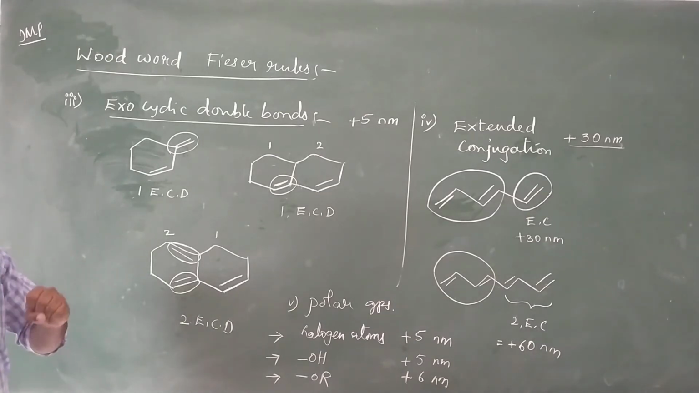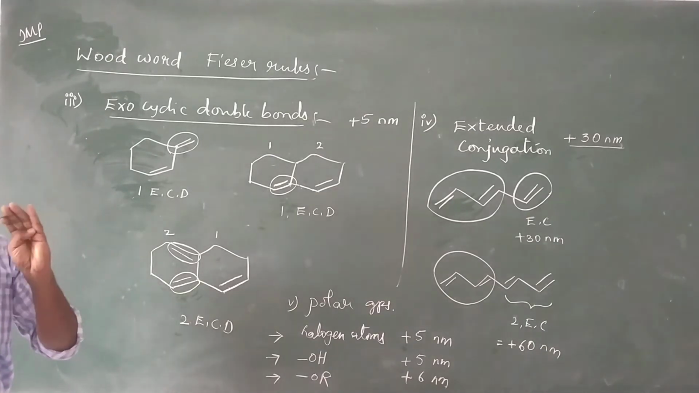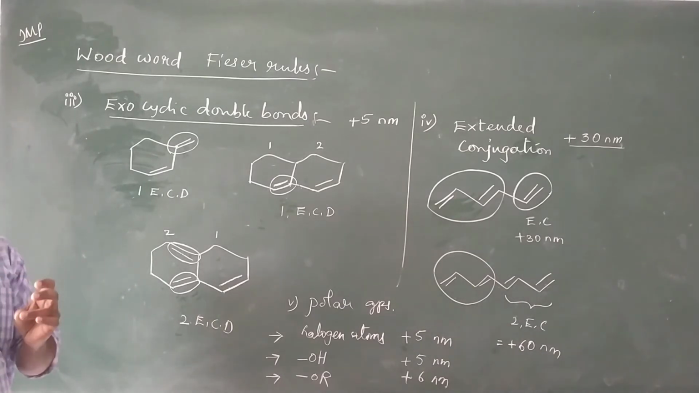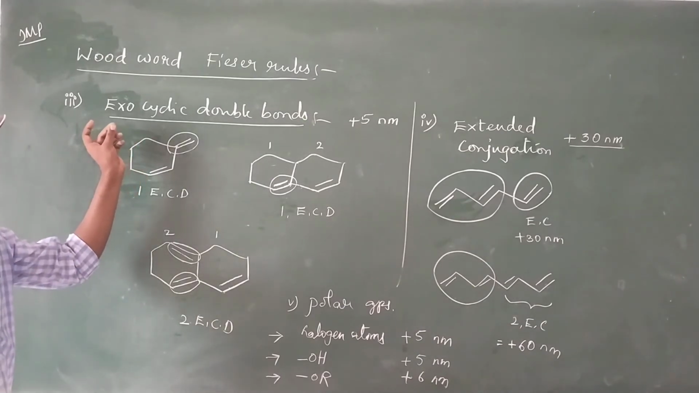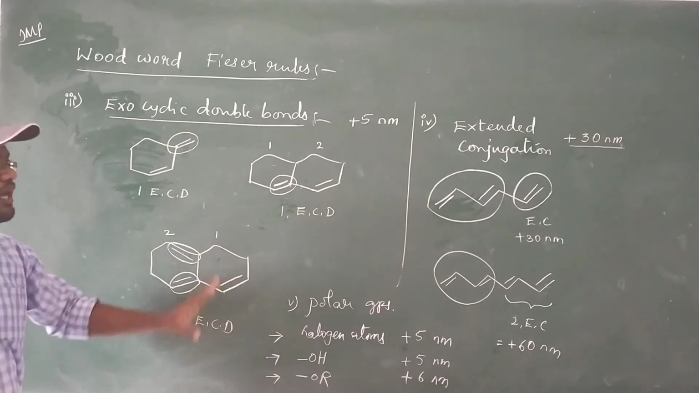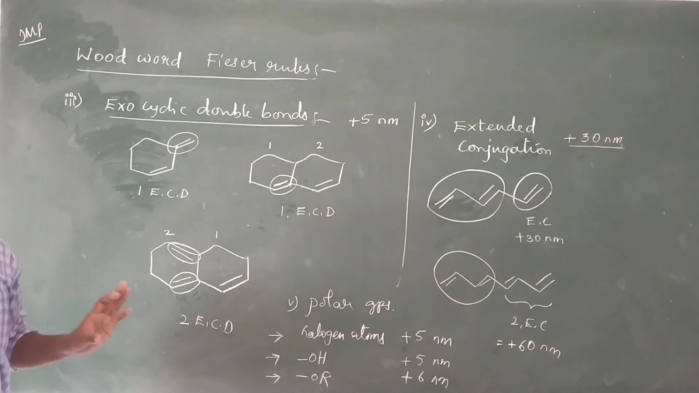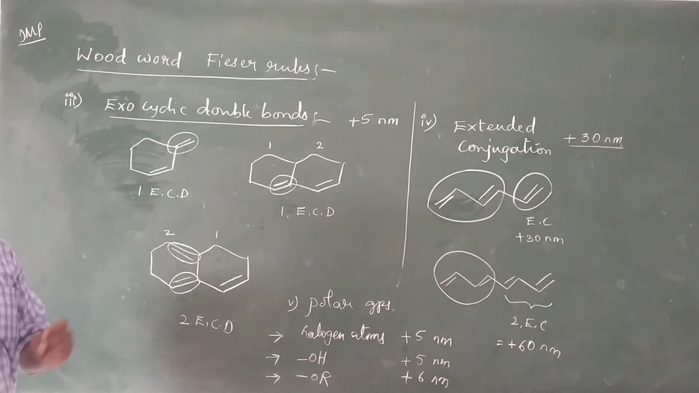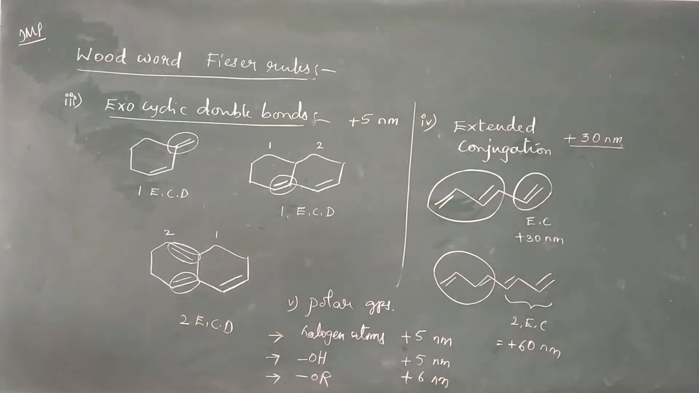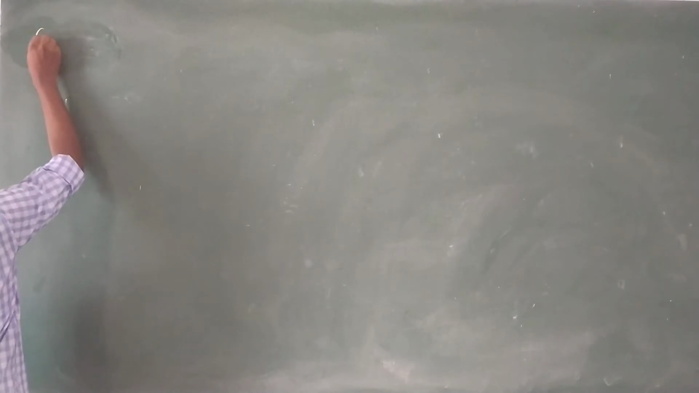In additions, we have 5 types of additions. First one is alkyl substituents, second one ring residues, third one extended exocyclic double bonds, fourth one extended conjugation, and fifth one polar groups. Based on this, we have to calculate lambda max values of different types of dienes. Now let us see calculations.